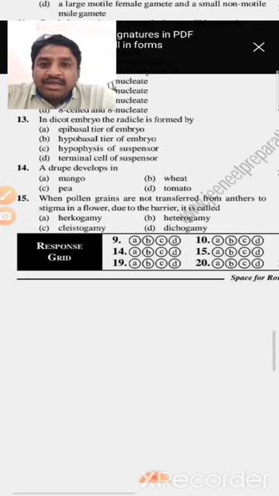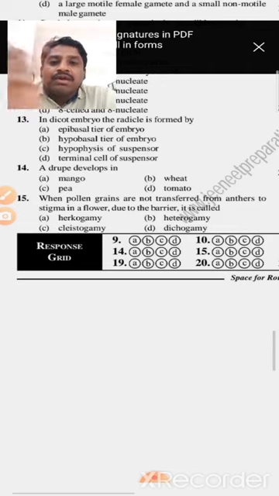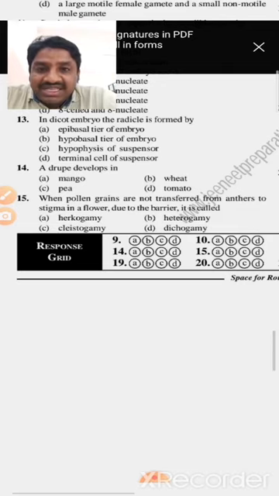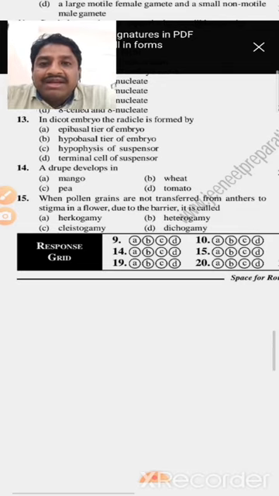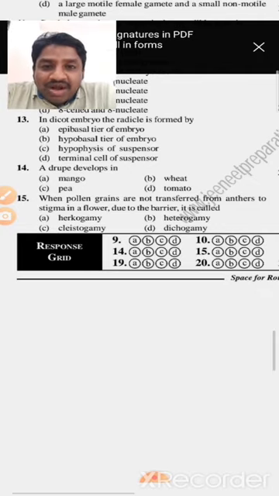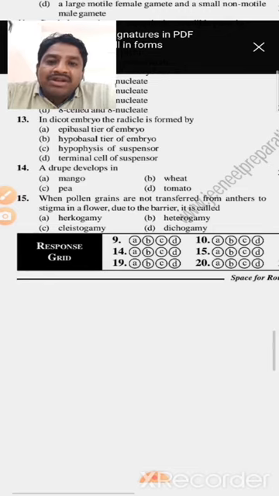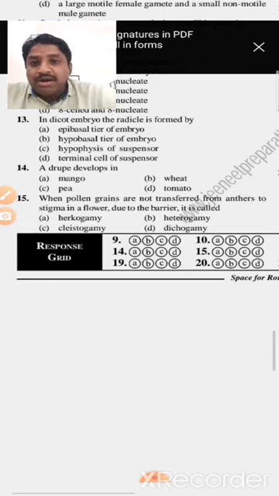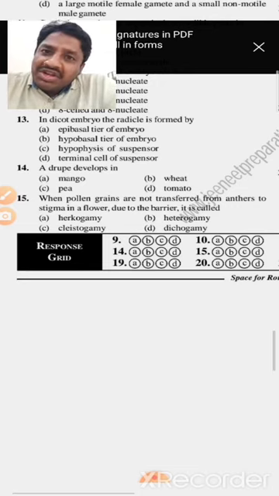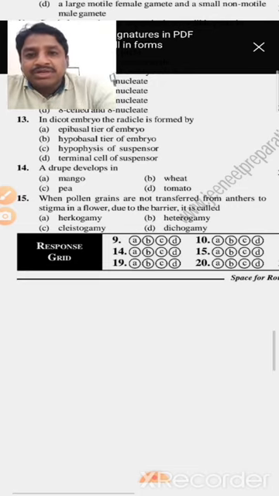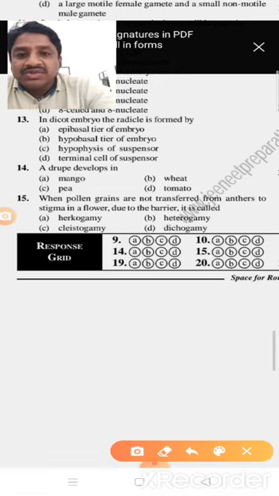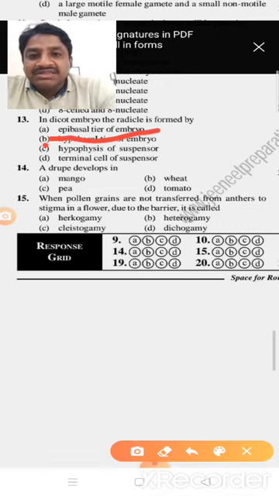Sorry, in the dicot embryo the radicle is formed, and the radicle means the lower side. Lower side means the hypocotyl part. In the embryo, the hypobasal tier of embryo region forms it, as we already saw in embryonic development. So here option B is the right answer.